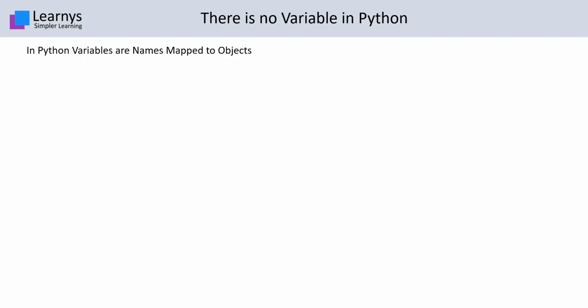In Python, variables are names mapped to objects. In the classical sense, variables can be visualized as containers of values. When a variable is declared as int, the compiler or runtime allocates a memory chunk just sufficient to hold an integer value, and hence we cannot put floats or other types in that container.